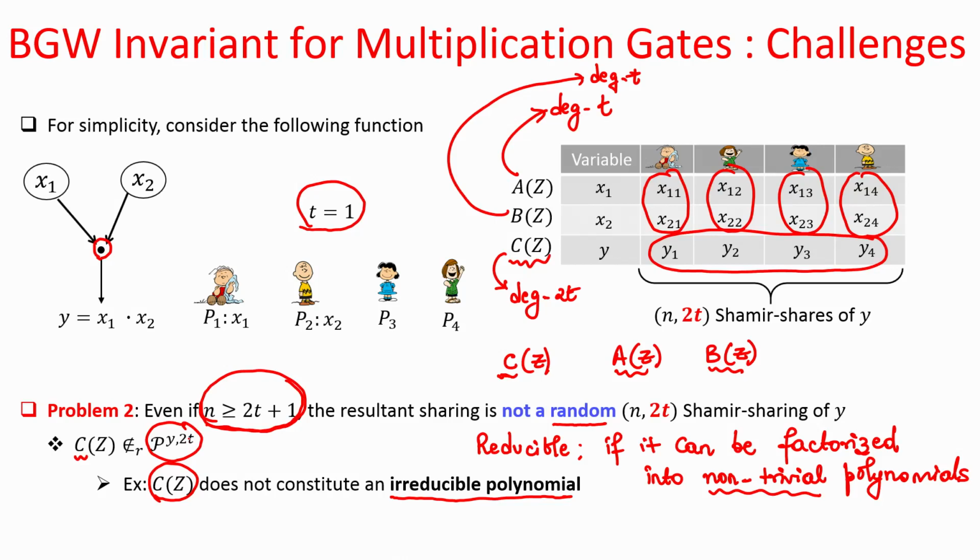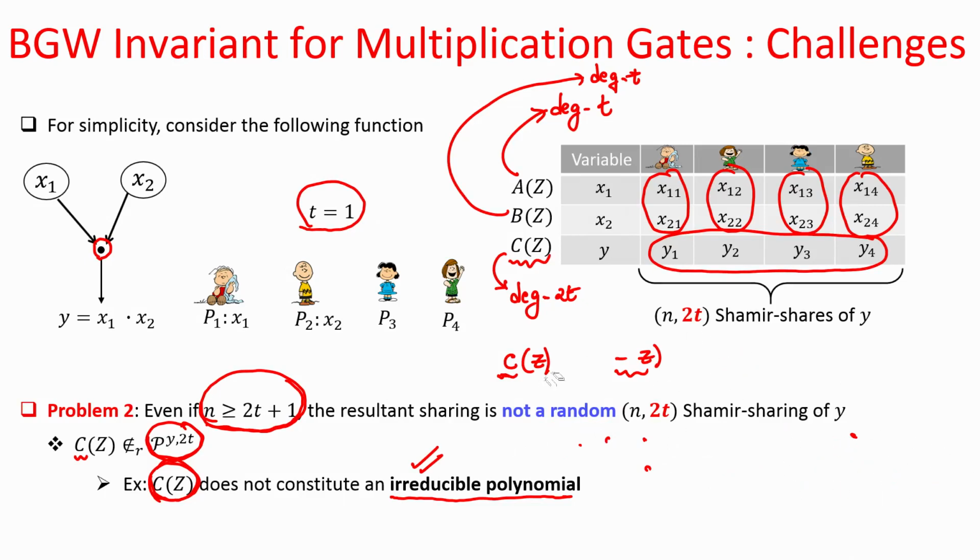But we know in this case that if parties just locally multiply their respective shares of x 1 and x 2 and then publicly reconstruct the C polynomial, this C polynomial is definitely not one of the polynomials randomly chosen from this set P of y comma 2t, because we know for sure that it is a reducible polynomial, because the A polynomial and the B polynomial constitute the factors of this C polynomial.